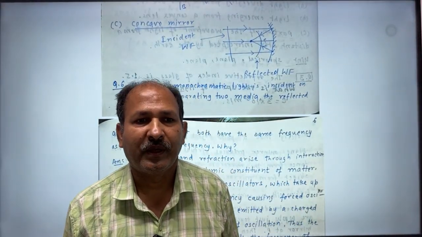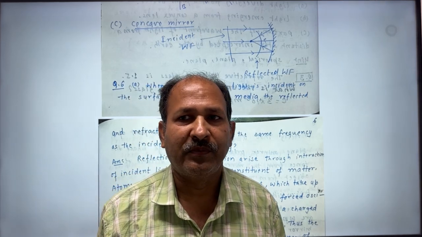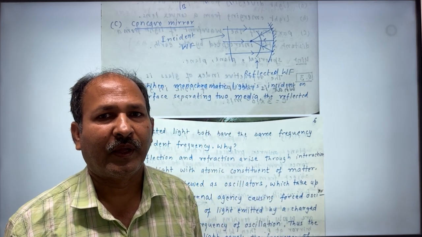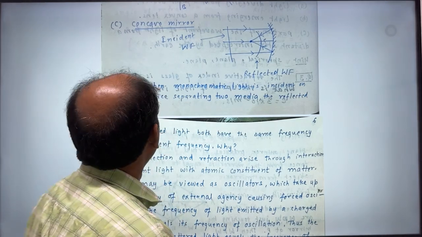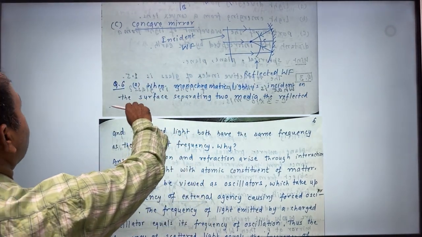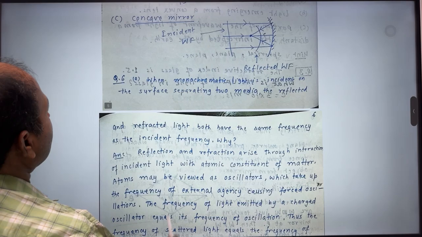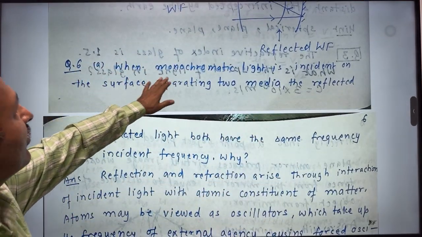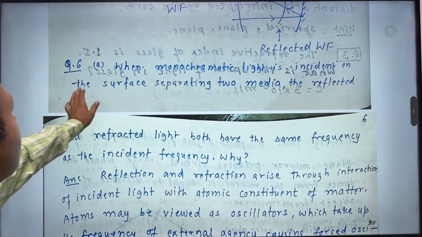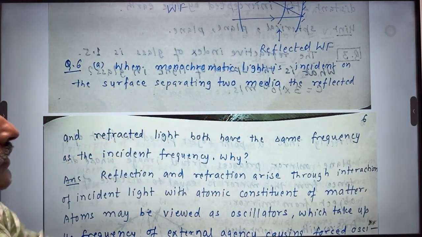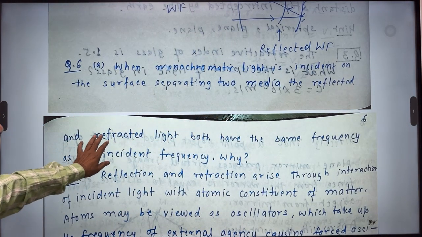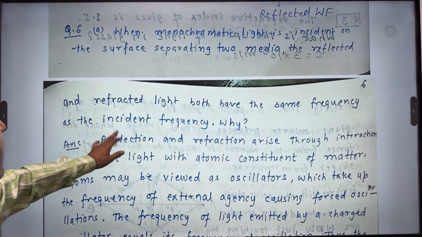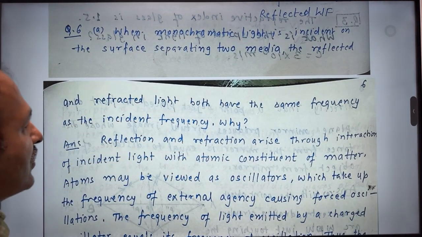In the previous lecture, we have studied the basics of wave optics. Now in this lecture, we are going to continue from where we left last time. So let's see this question. This question says, when monochromatic light is incident on the surface separating two media, the reflected and refracted light both have the same frequencies as the incident frequency. Why?